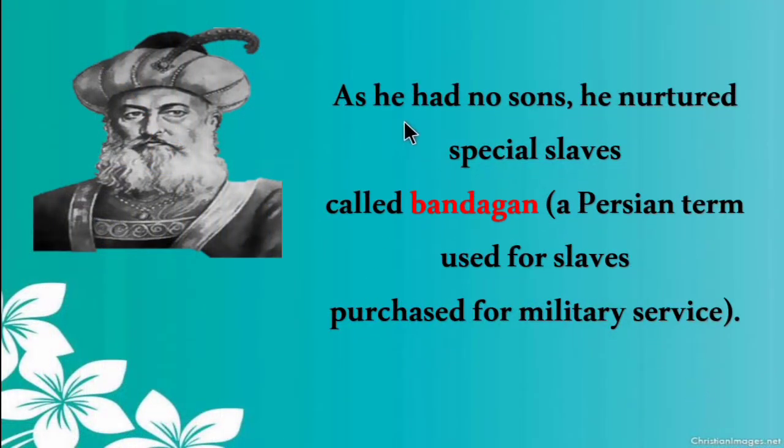Then, as he had no sons, he nurtured special slaves called Bandagan, a Persian term used for slaves purchased for military service. As Muhammad of Ghori had no sons, he trained some special slaves, especially for military service, and those special slaves are referred to as Bandagan. It is a Persian term used for slaves.